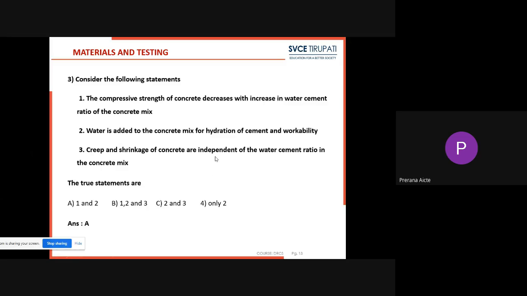So first we see the statement: the compressive strength of the concrete decreases with increase in water cement ratio. When we increase the water cement ratio, automatically the compressive strength of the concrete will decrease. So this statement is true. Next, the second one: water is added to the concrete mix for hydration of cement and workability.